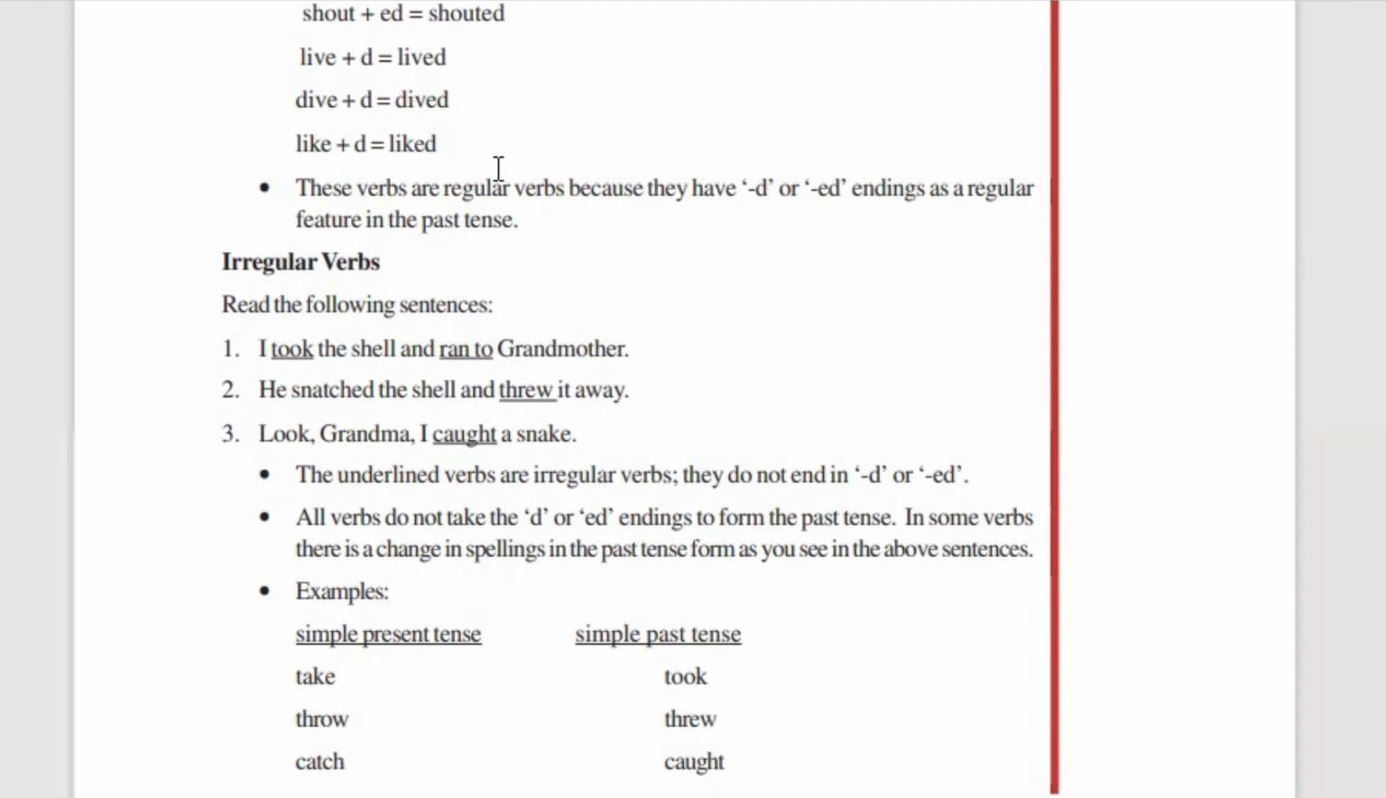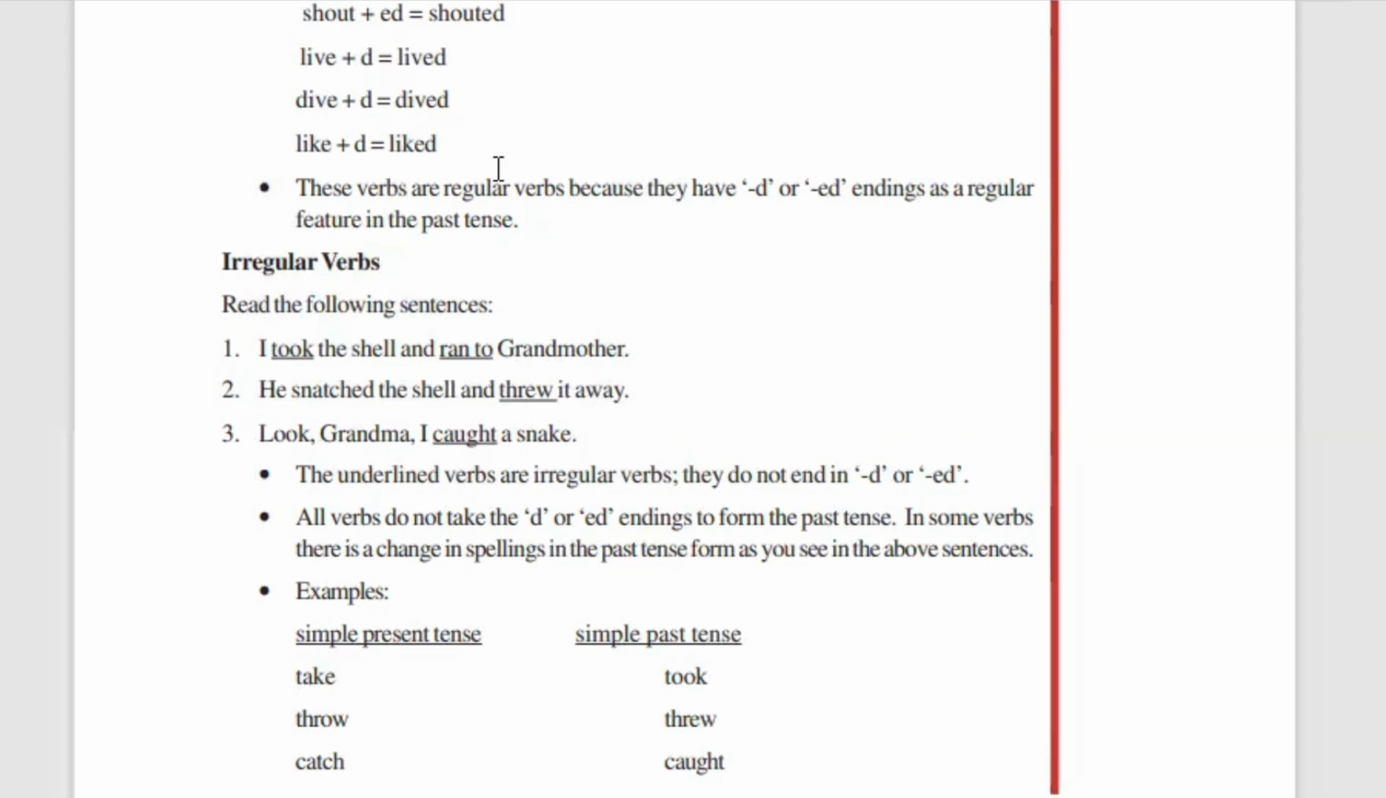Now you have to listen to me very carefully. These verbs are called regular verbs. Why? Because they have d or ed endings as a regular feature in the past tense. So mostly in the past tense, you will have a d or an ed. Since they have d or ed, they are past tense, right? So it is a regular feature, and such verbs are called regular verbs.